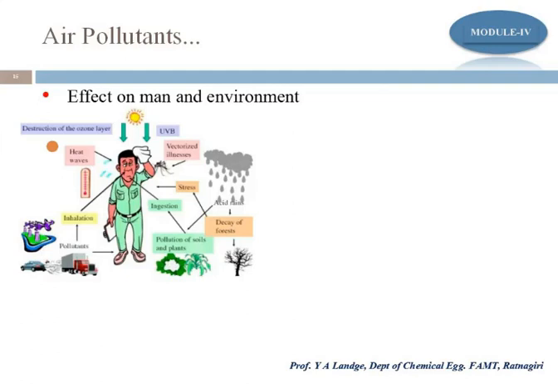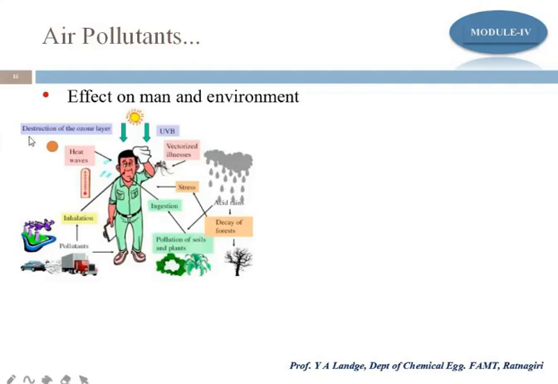If you compare the temperature of the earth 20 years ago and now, you will find a rise of 2 to 3 degrees Celsius, just because of industrialization and vehicles continuously releasing these pollutants.